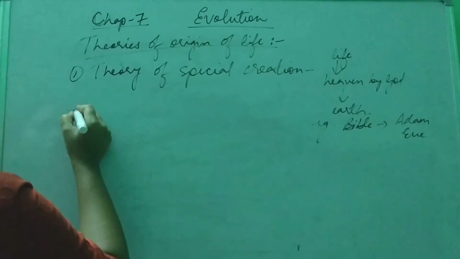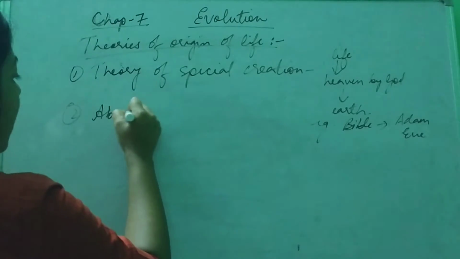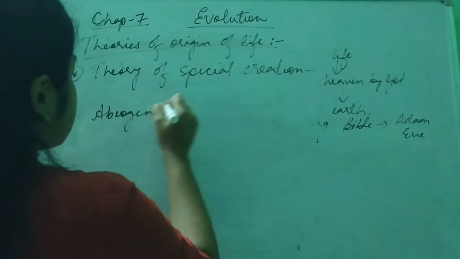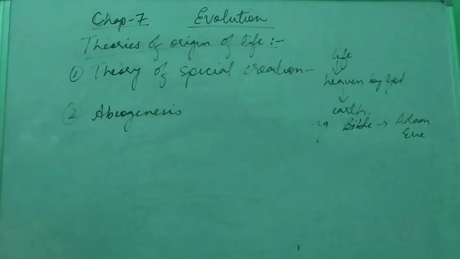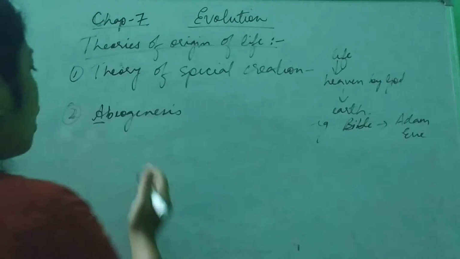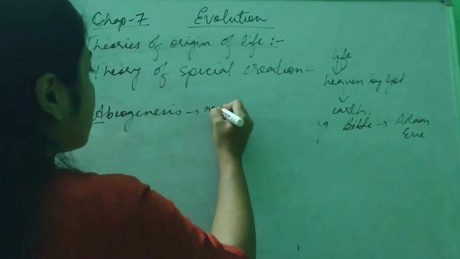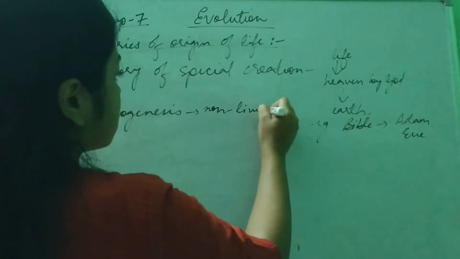The next theory is the theory of abiogenesis. Abiogenesis means non-living. According to this theory, life was created from non-living things.